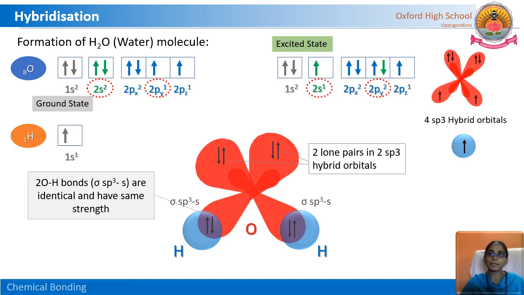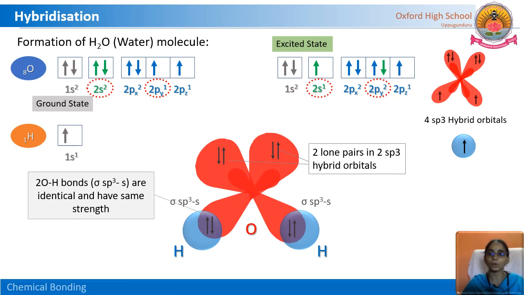In the previous slide we saw that in the ammonia molecule there is how many lone pairs? 1 lone pair. So there the repulsions are there. Here also, because of these 2 lone pairs, there are much more repulsions. Lone pair-bond pair repulsions are more. Even here, lone pair-lone pair repulsions are much greater than lone pair-bond pair repulsion.